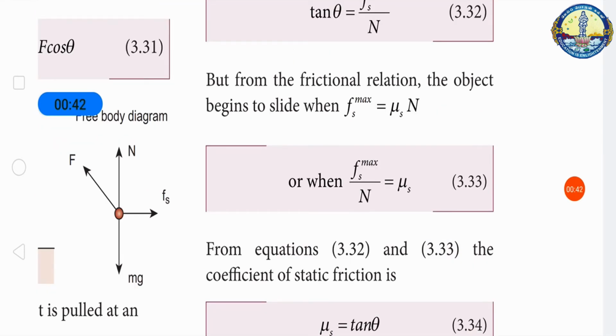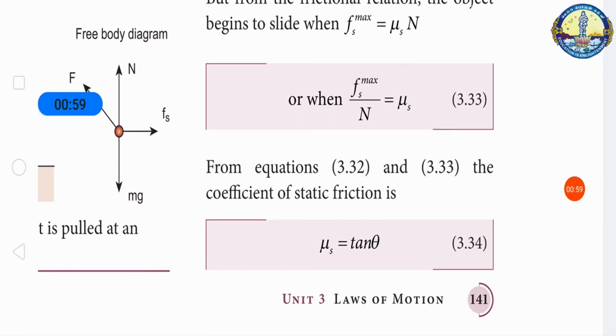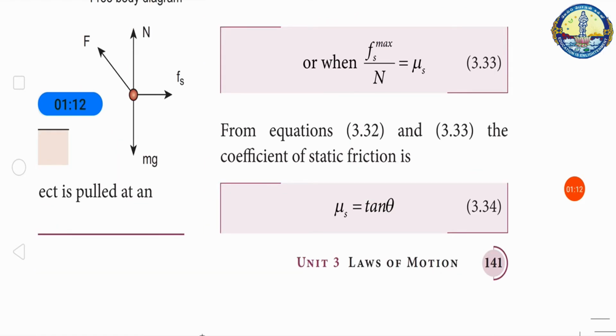But from the frictional relation, the object begins to slide when Fs max is equal to mu s N, or when Fs max divided by N is equal to mu s. From this equation, Fs max by N is equal to mu s and also equal to tan theta. So we can equate them, that is mu s is equal to tan theta. That means the coefficient of static friction is equal to the tangent of the angle of friction.